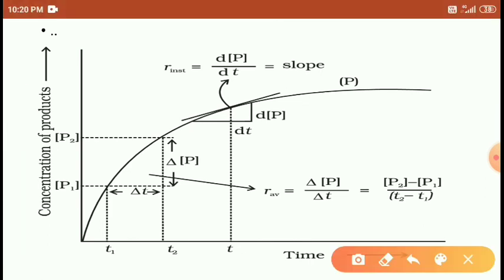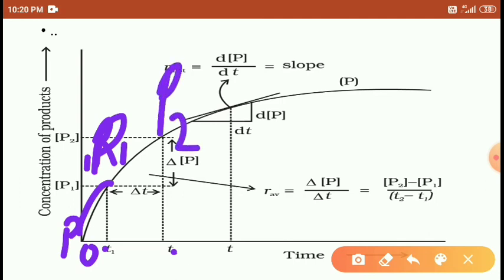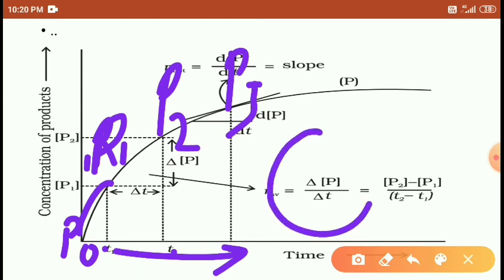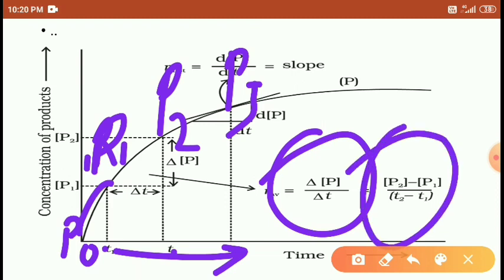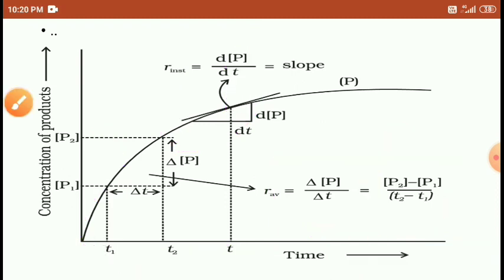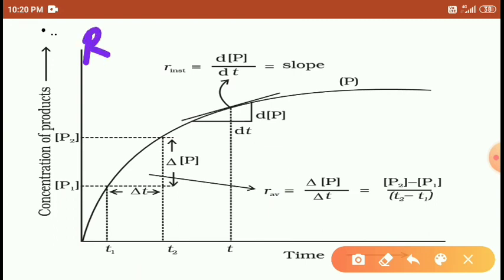As the time changes from T1 to T2, the product, considered as 0, turns into P1. As the time changes, again the product changes into P2. As the time passes, again it turns into P3. So the products always increase with increasing time. So it is indicated by the positive sign, because products always increase.